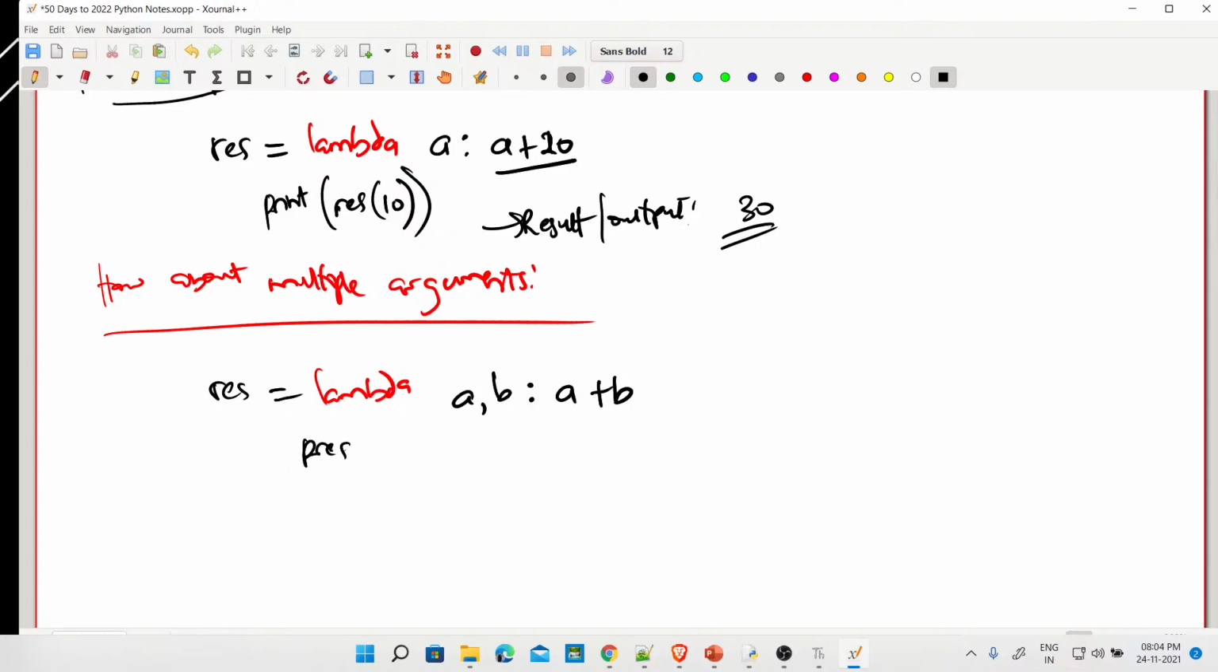So I'll print res of, maybe, 10, 20. So it should again give me what? 30. But you see, the output is the same, but this was done using two arguments, whereas the other one was using only one argument. Okay. Fine. So let's see that quickly.